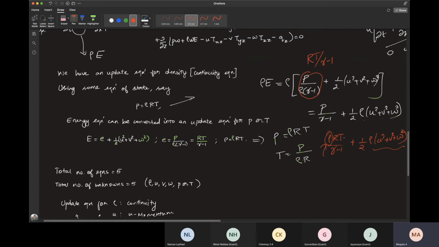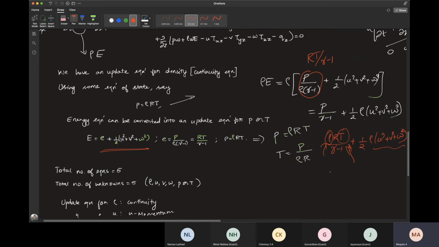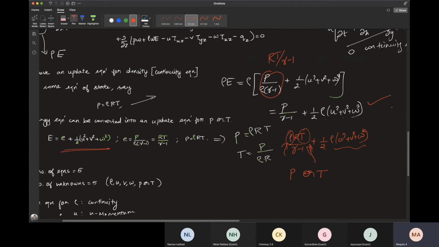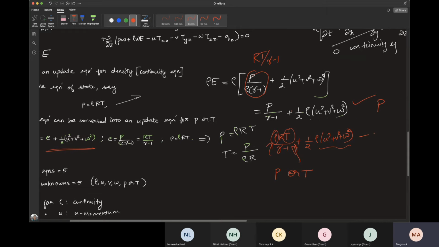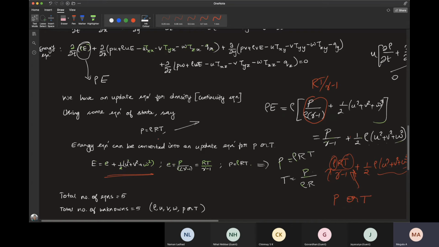So the only variable remaining is T. So when you substitute some form like this inside energy equation, you'll essentially get an update equation for either P or T. Suppose if you substitute the first form, you will get an update equation for P, and suppose if you substitute the second form, you will get an update equation for T. It depends on the type of equation of state you use.